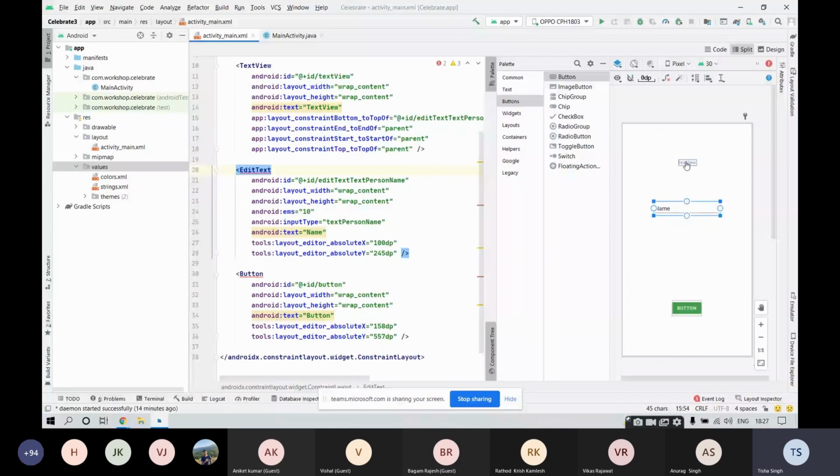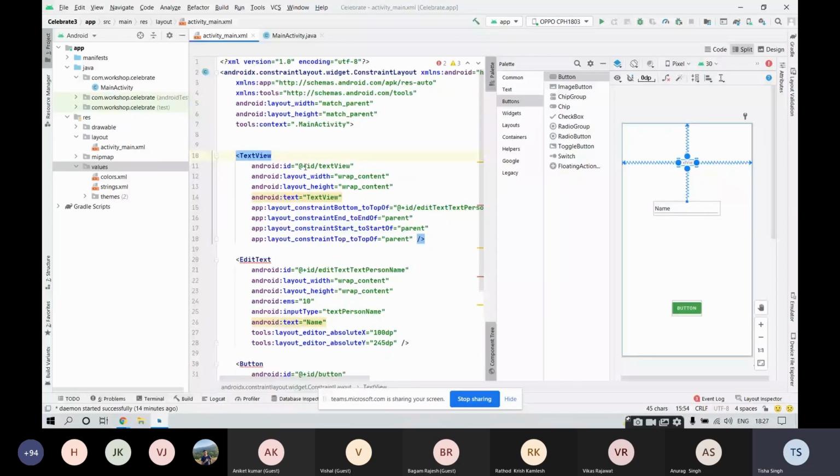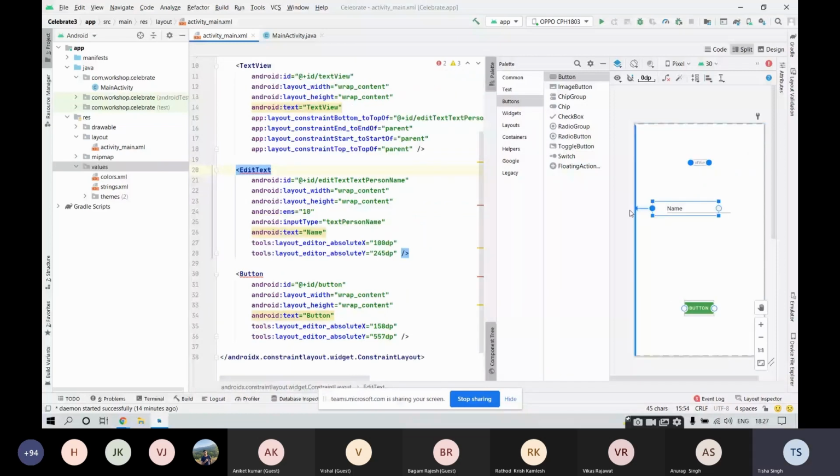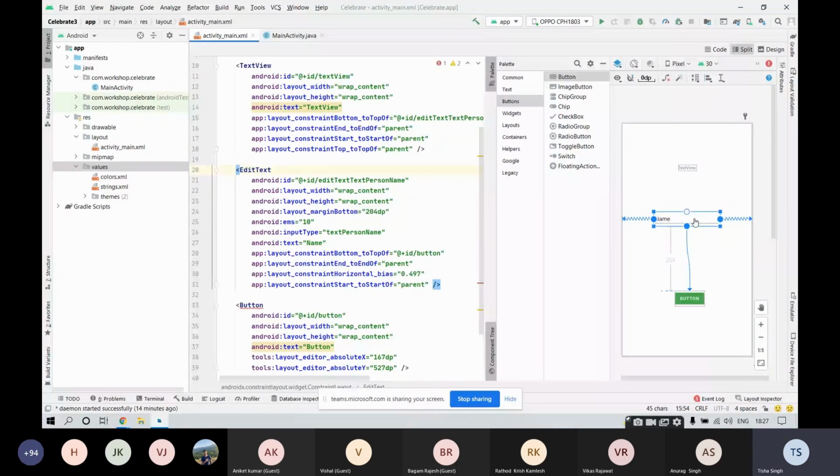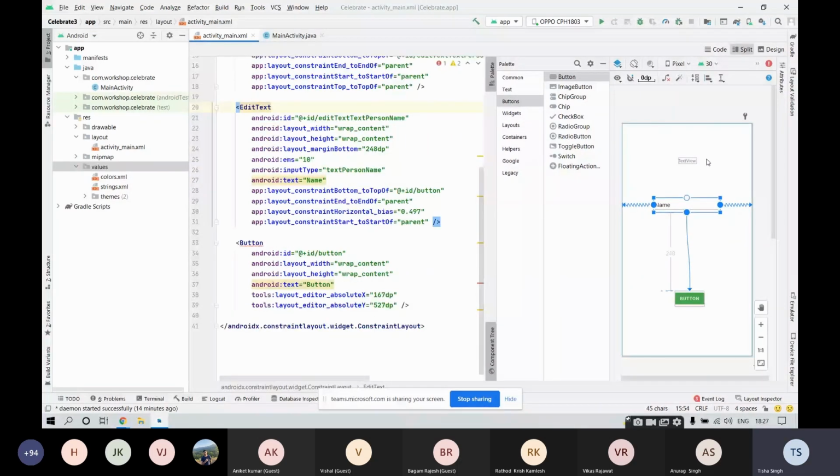So we need to do the same thing with the edit text also. Constrain the start with the start of parent. Constrain the end with the end of parent. Then constrain the bottom of the edit text with the top of the button. Fine. So the moment the edit text has been constrained, likewise, the error has gone.